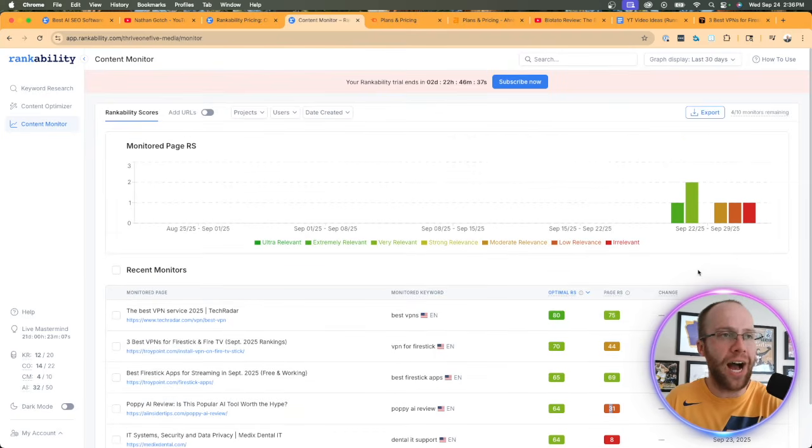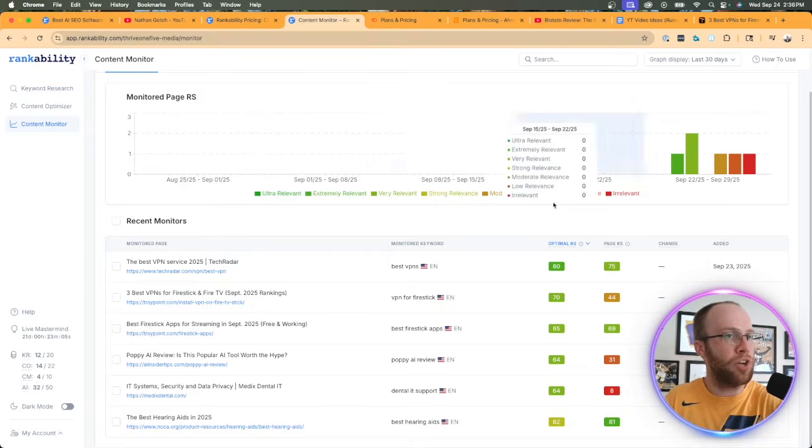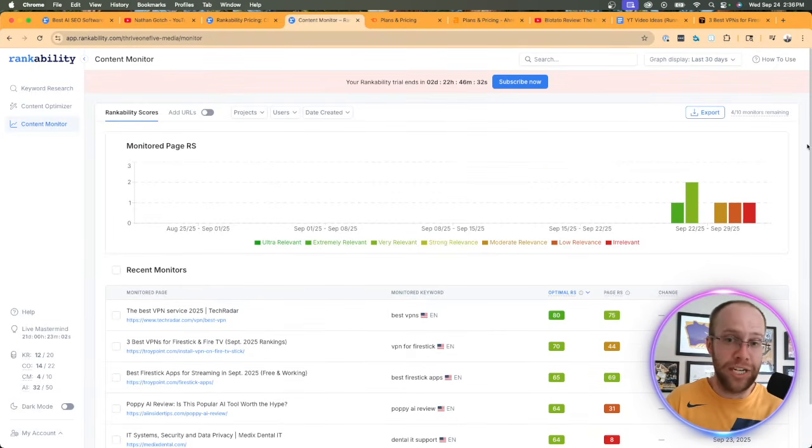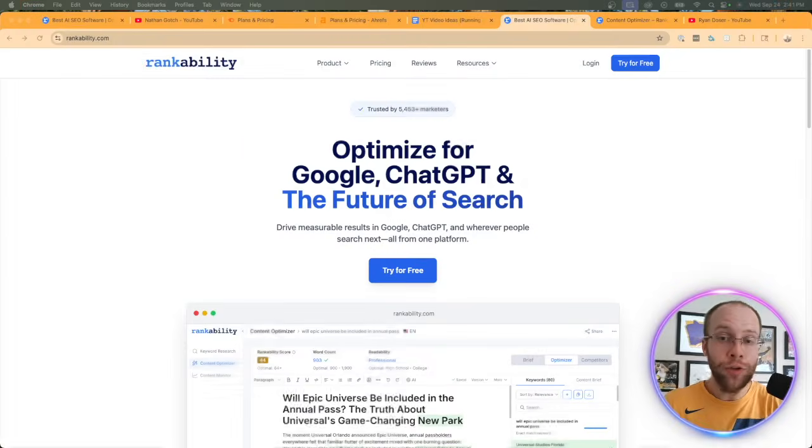But this is just a good high-level overview, as time goes on, of how your pages and particular pieces of content are doing in terms of quality and relevance, and where you're shaking up in the SERPs at a given point. So to conclude my review of Rankability, I want to wrap up with some final thoughts. First, if you're an SEO agency, an SEO consultant, or a marketing agency doing high-value SEO work, Rankability is a premium AI SEO tool that I would at least try on a free trial, if not one month on that month-to-month plan, and then cancel if you don't find it worth it for your specific use cases.